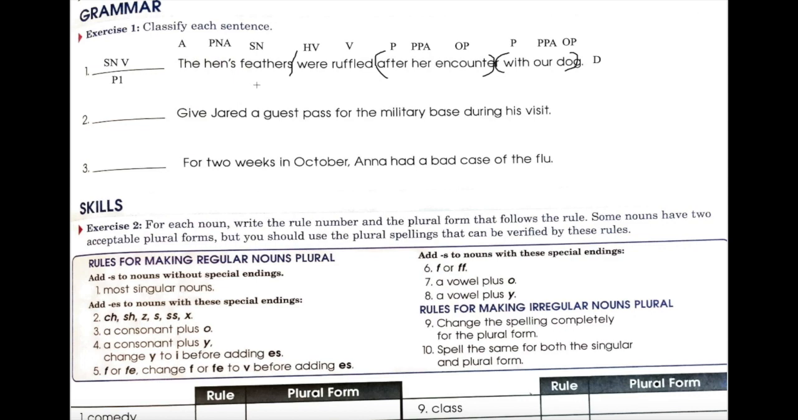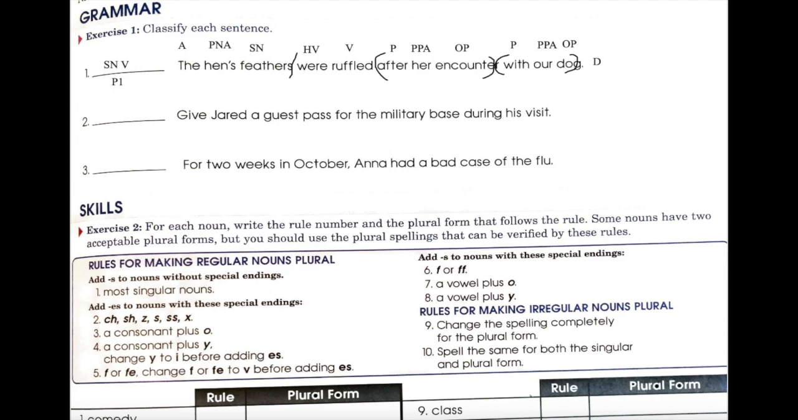Sentence 2. Give Jared a guest pass for the military base during his visit. Who gave Jared a guest pass for the military base during his visit? You implied. This is an imperative sentence. It's a command, so we have you implied. And you is our subject pronoun. What is being said about you? You give. Give is our verb.